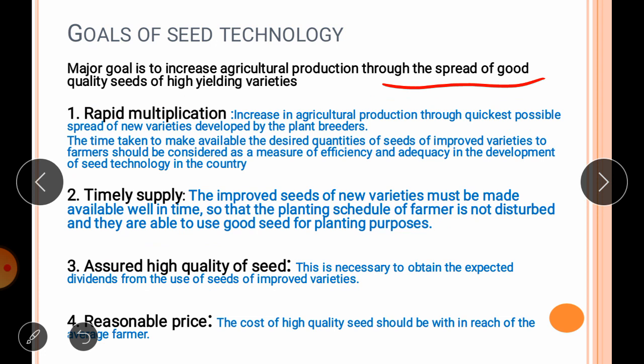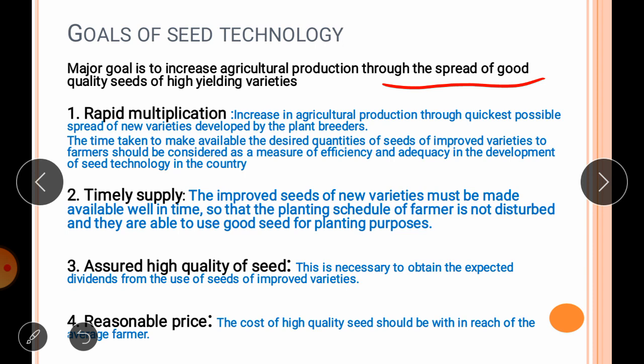The time taken to make available the desired quantities of seed of improved varieties to farmers should be considered a measure of efficiency and adequacy in the development of seed technology in the country.